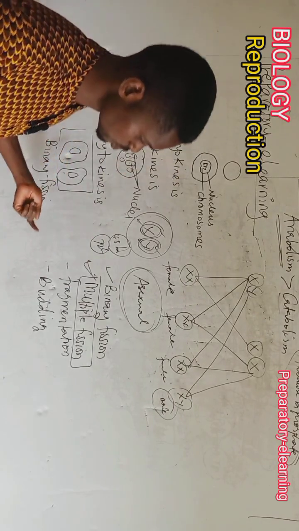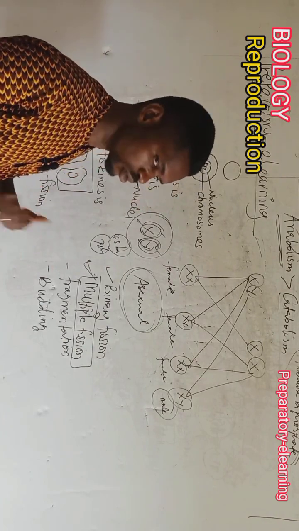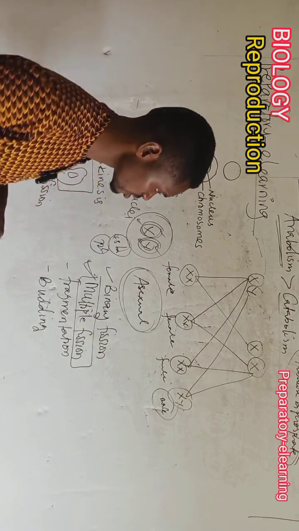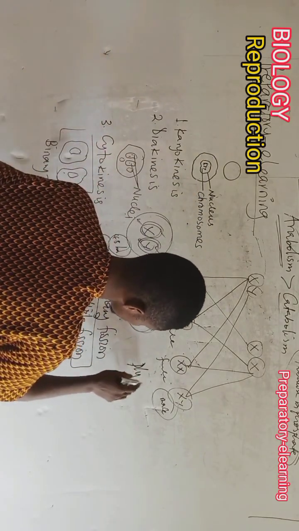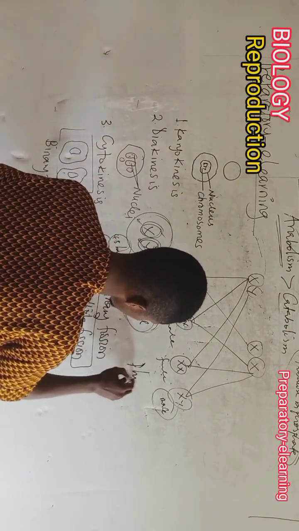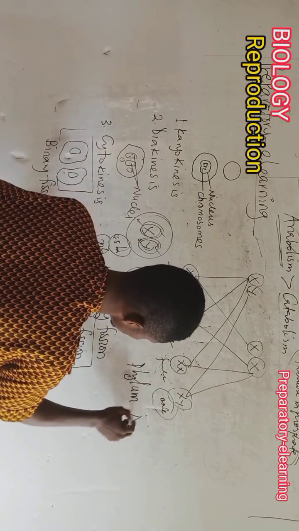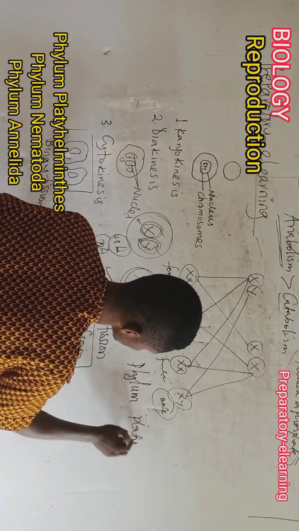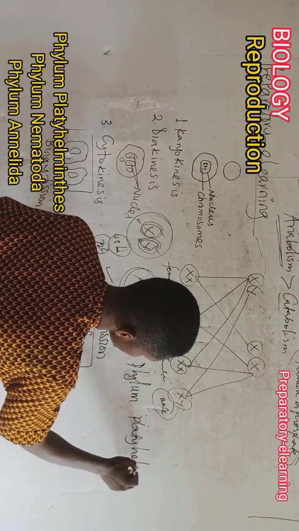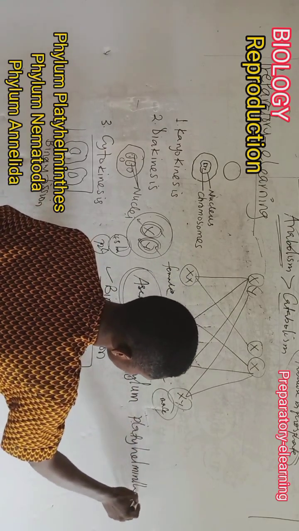Then for fragmentation, which is mostly observed in worms. When we get to classification, we are going to look at the three groups of worms. We have phylum Platyhelminths.